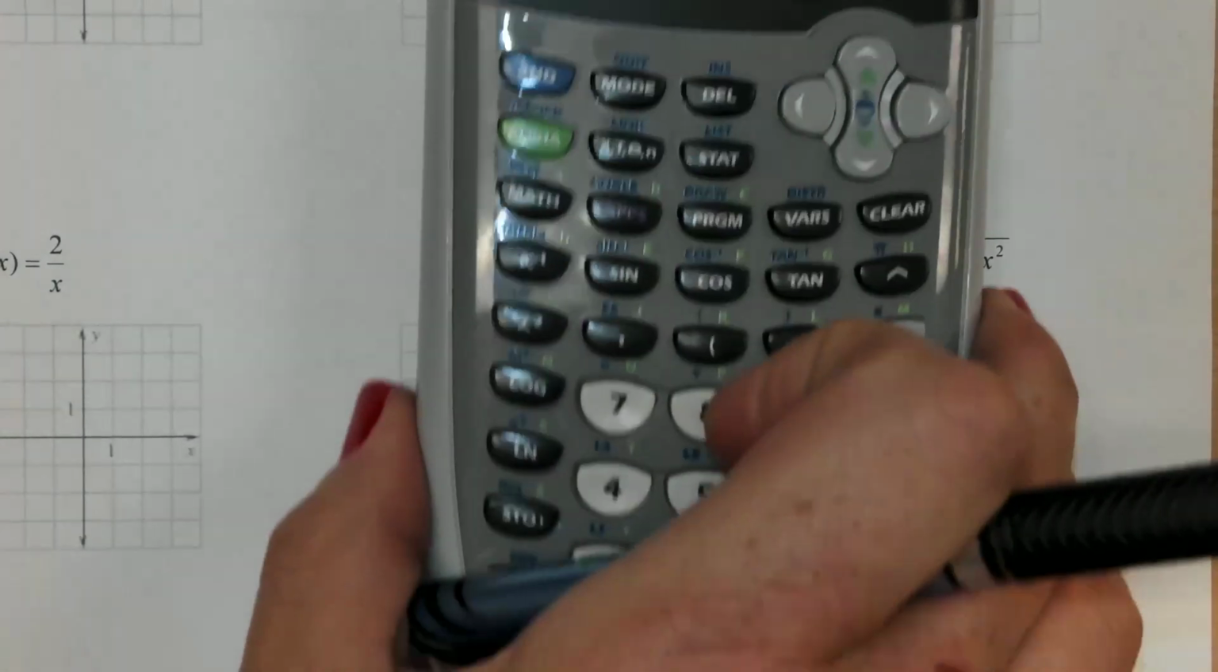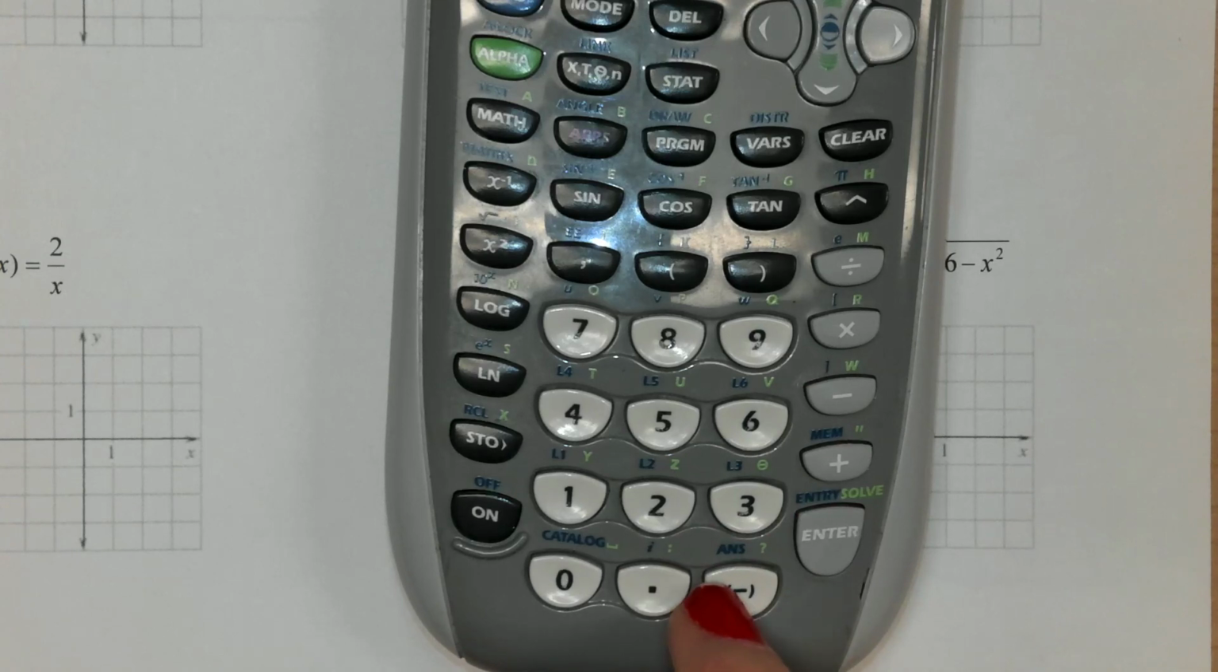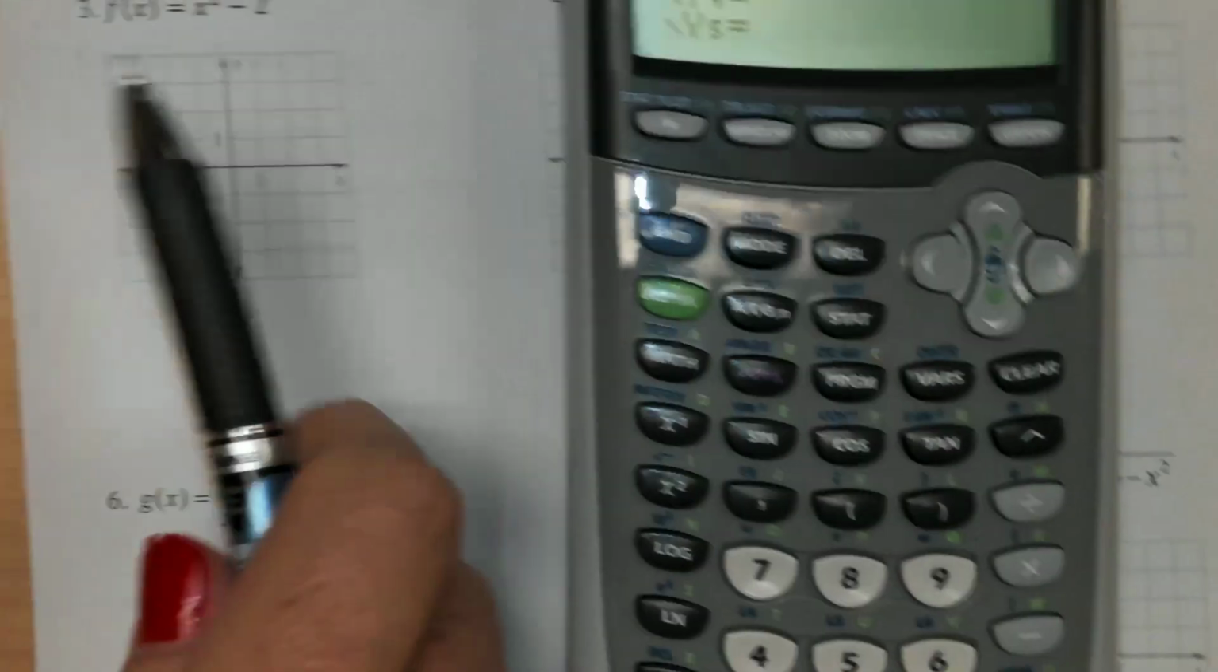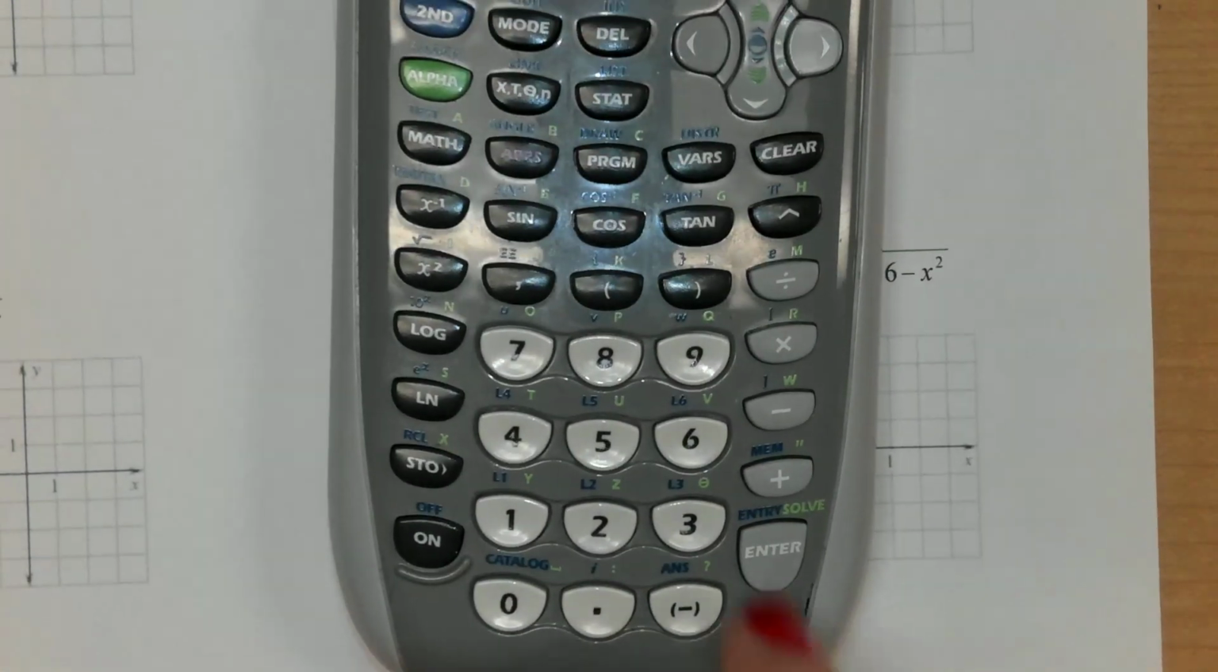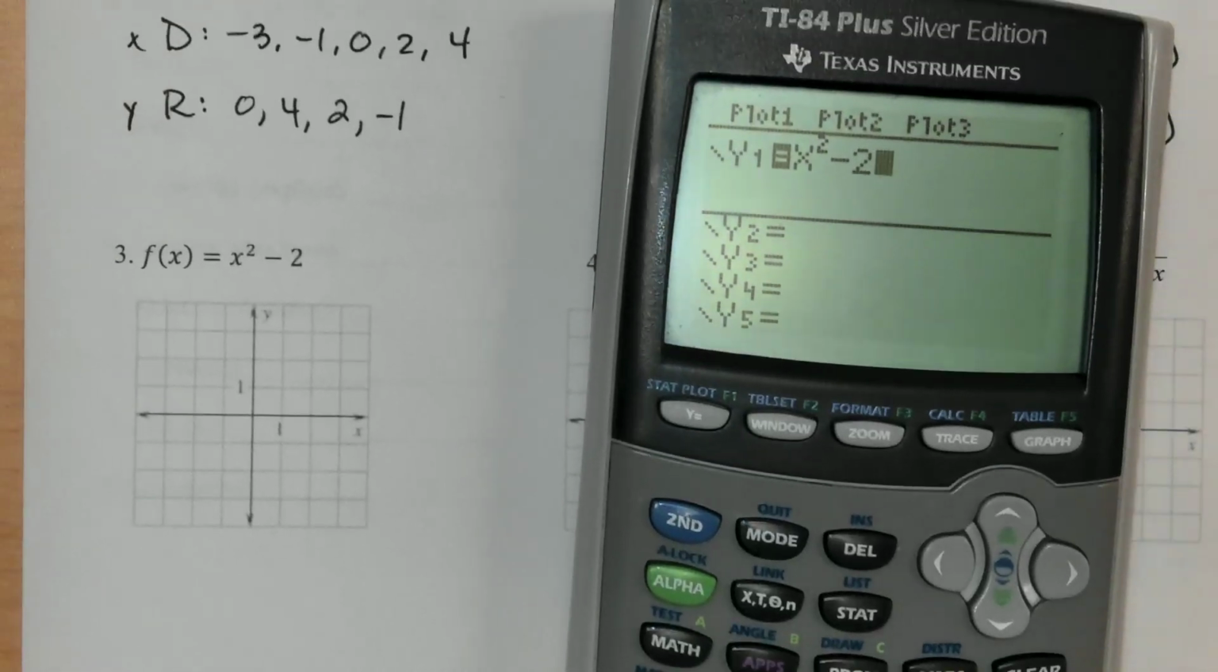Make sure that you are using your actual subtraction button, not your negative. The only time you use this is when it's the first number. So if we had a negative x squared, then we'd use our negative button. But in this case, we are subtracting 2.